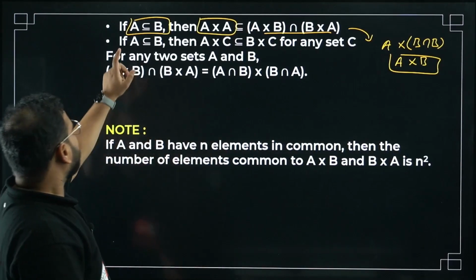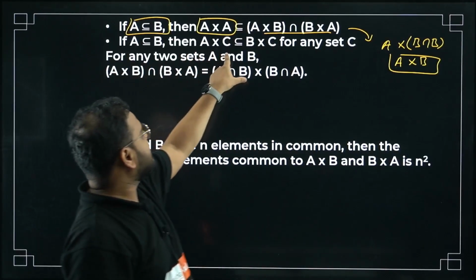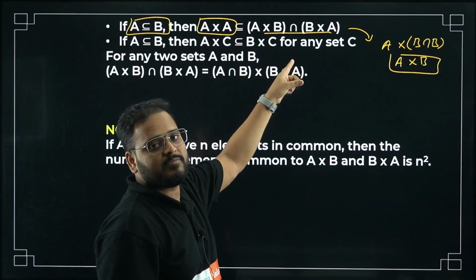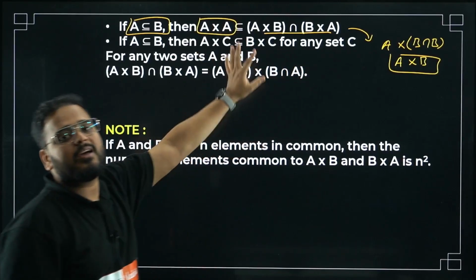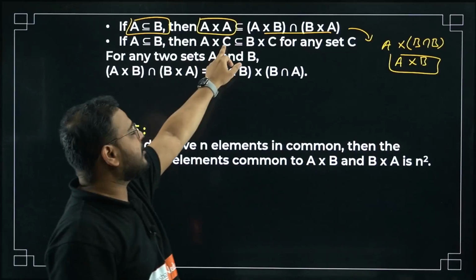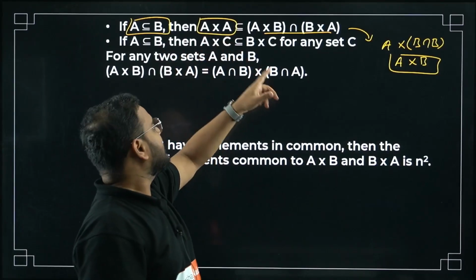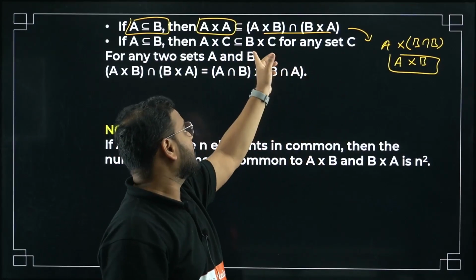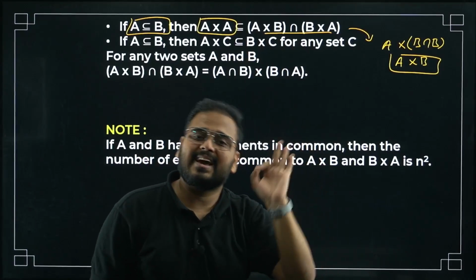Same way we can say if A is a subset of B, then A cross C will be a subset of B cross C. So I've taken any set C, and we can apply this property. A cross C means the product of A and C. What product, sir? The Cartesian product of A and C will be a subset of the Cartesian product of B and C.